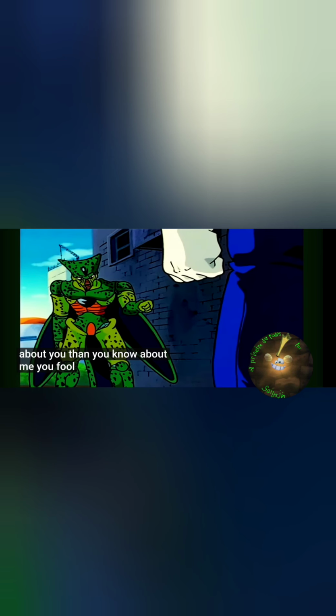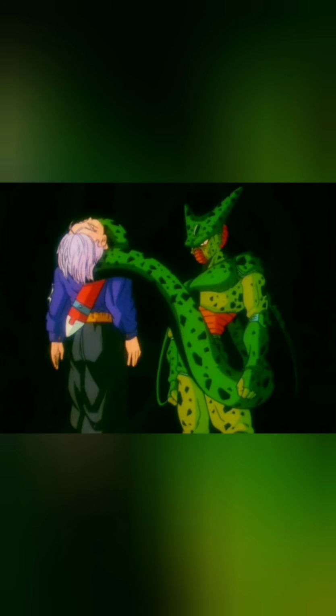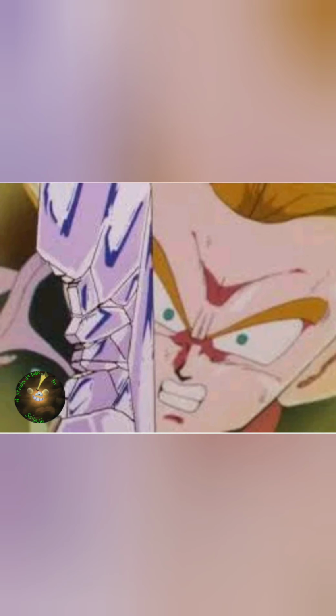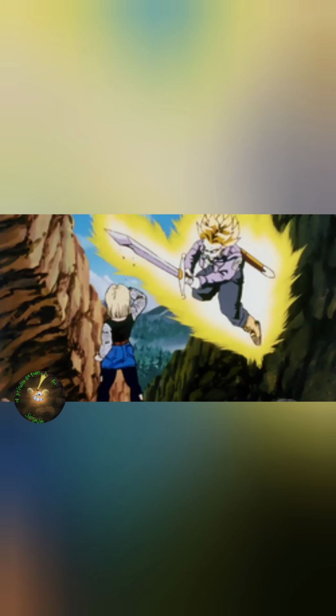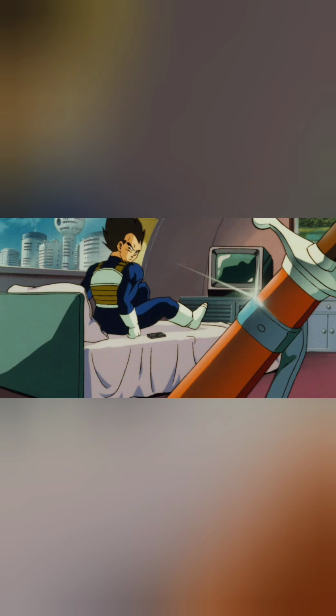Meaning Cell would have the upper hand in ambushing Trunks, but we also see Trunks being taken out with his sword. But in other movies, we also see Trunks having an extra sword, even though it was previously broken. And in Hirudegarn, Wrath of the Dragon, there are two swords, Tapion's and Tapion's younger brother's, who get stepped on by Hirudegarn. So he must have acquired it in some sort of way, as he did with his other ones. Like his alternate self, there are two swords, by the way.